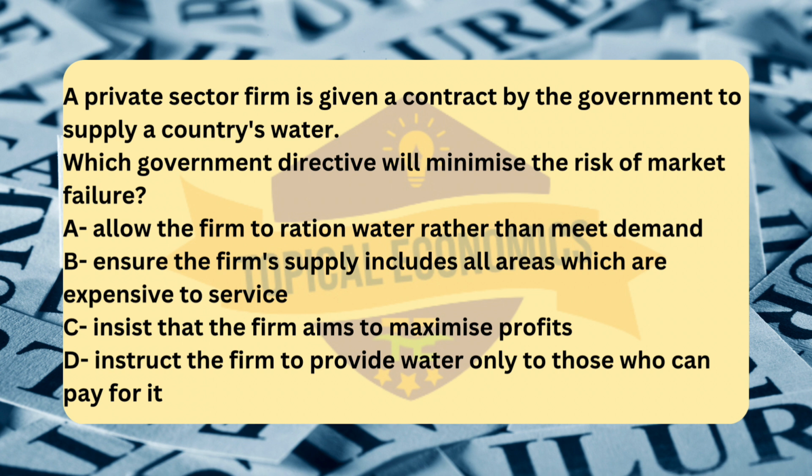Lastly, option D. Instruct the firm to provide water only to those who can pay for it, creates a lack of access for those who cannot afford it, particularly in low-income areas. This would lead to inequity and market failure, as water is an essential service and everyone, regardless of income, should have access to it. Instructing the firm to limit service based on ability to pay would exacerbate social inequality and not address the need for universal access.